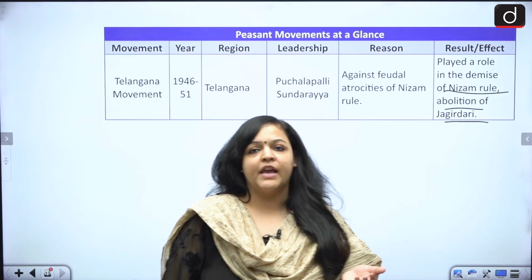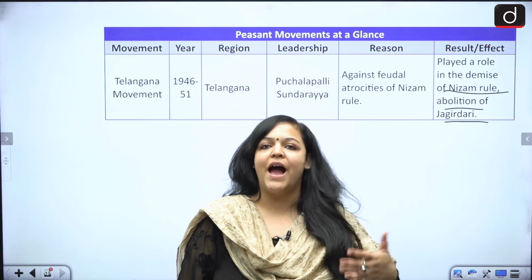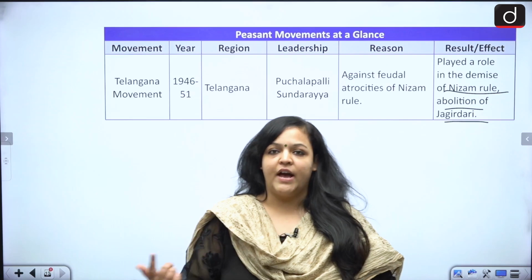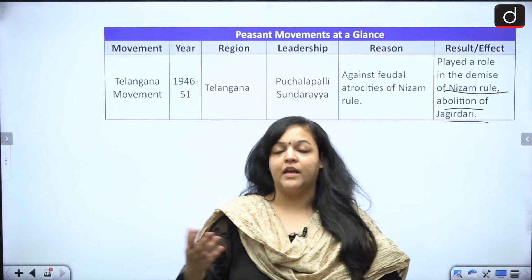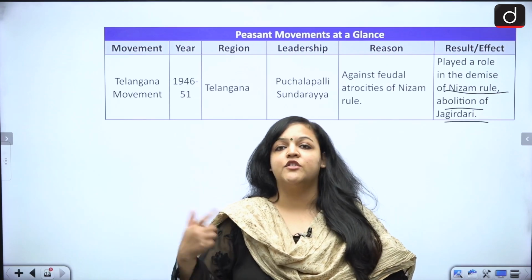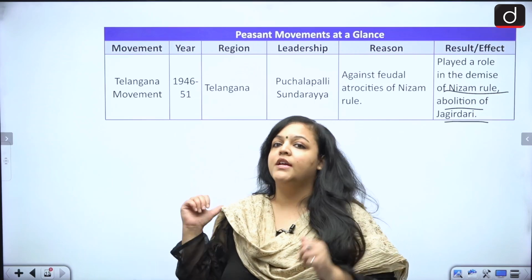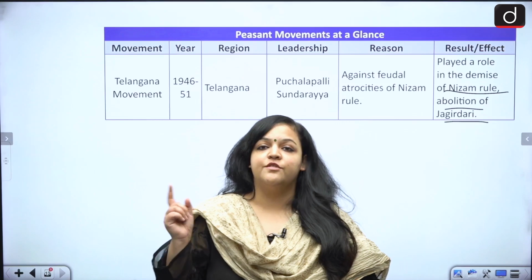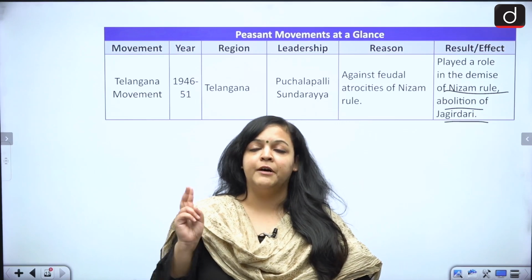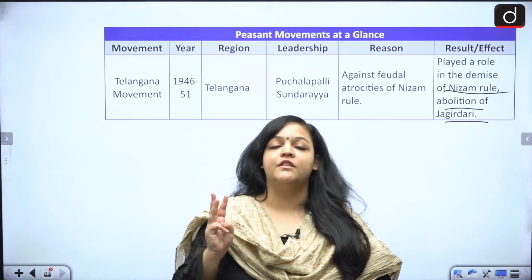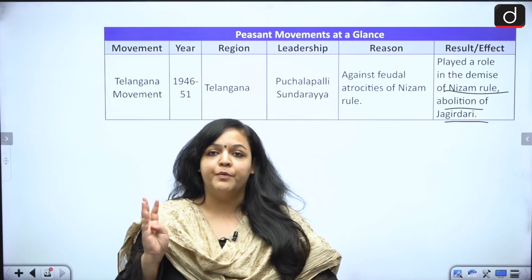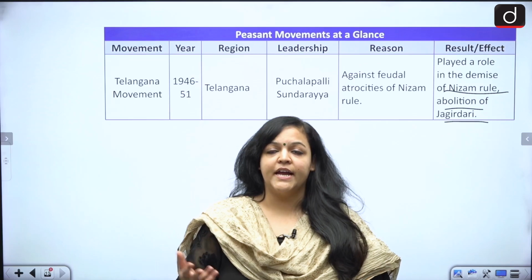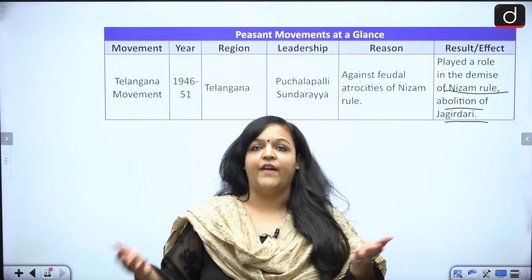The reason for making it in a tabular form is so that you have access to it in just one go. So if you're revising, this is not for your learning. But when you're revising and you have to just revise things in one go, this is going to be really, really helpful. Okay. So remember the date, remember the location, remember the region, remember the person who is the leader, remember what was the reason behind, and remember the ultimate effect of it.